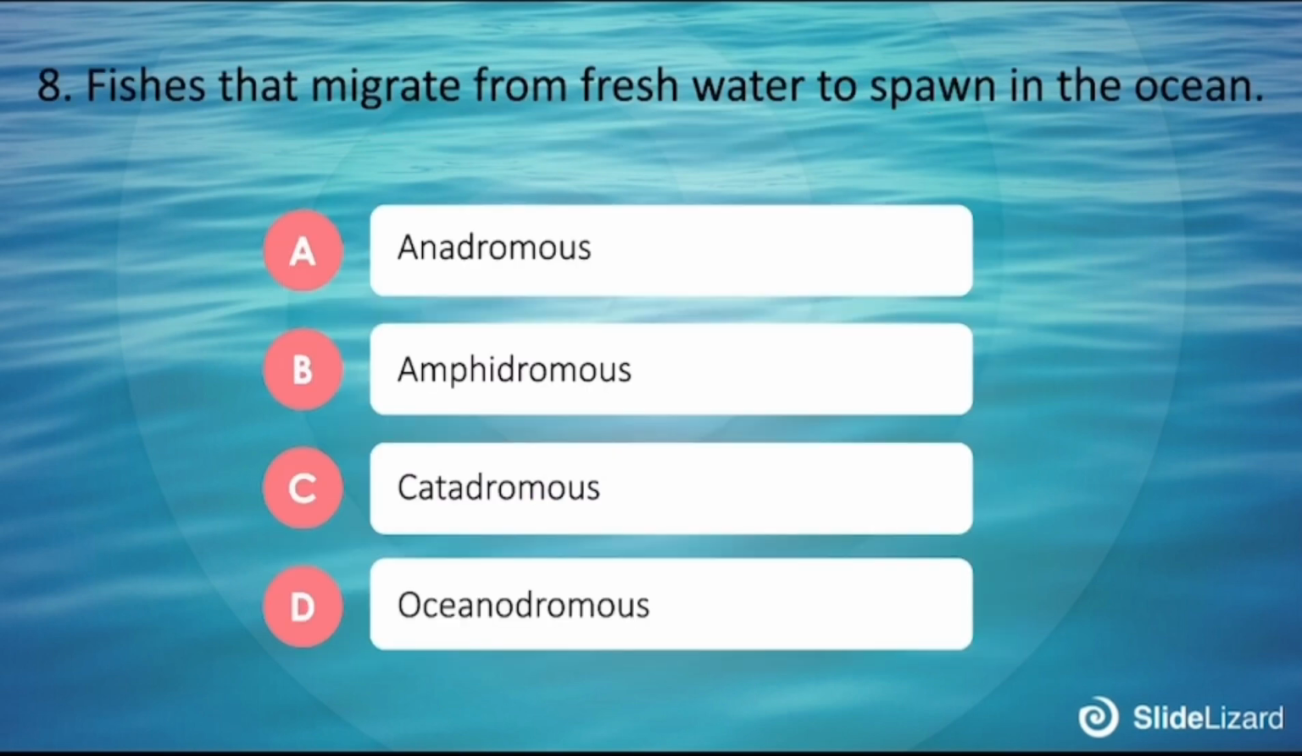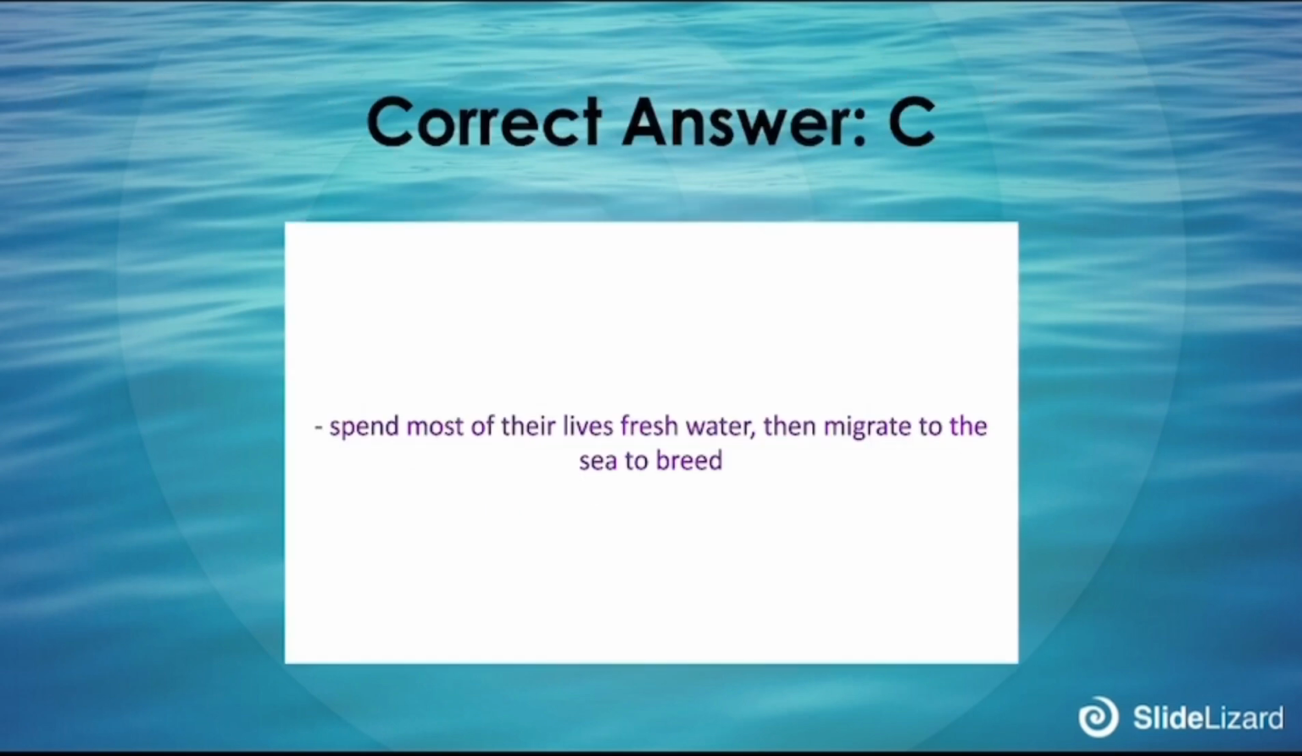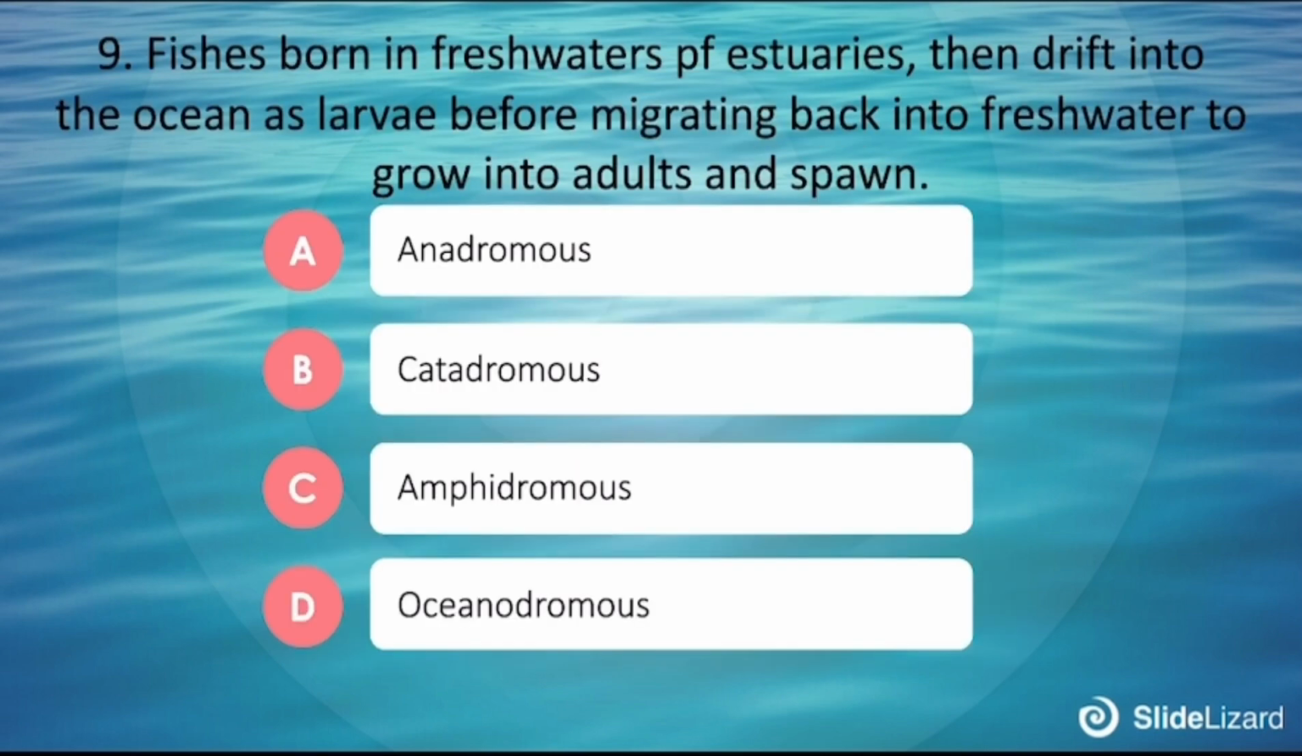8. Fishes that migrate from freshwater to spawn in the ocean. A. Anadromous, B. Amphidromous, C. Catadromous, D. Oceanodromous. The correct answer is C. They spend most of their lives in freshwater, then migrate to the sea to breed.